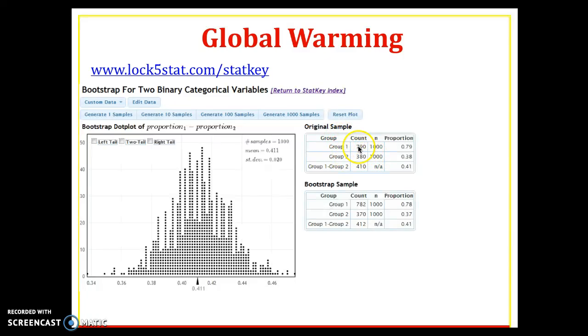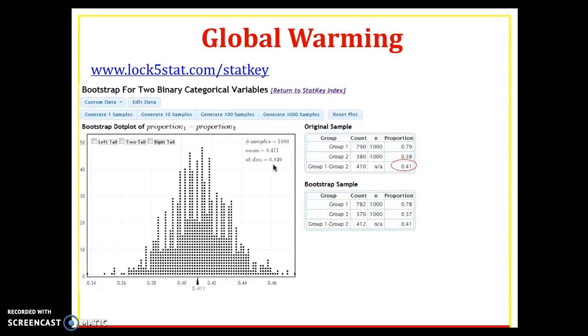If we entered in the proportions, group 1 is Democrats, 790 out of 1,000 to get 79%, and group 2 is Republicans, 380 out of 1,000 to get 38%. So the difference between these groups is 79 minus 38, 41%. In this graphic we've got 1,000 bootstrap samples created from these two different samples, and each of these is a bootstrap sample for which they compute the difference. The most important part here is the standard error. The standard deviation of the sampling distribution is 0.02.